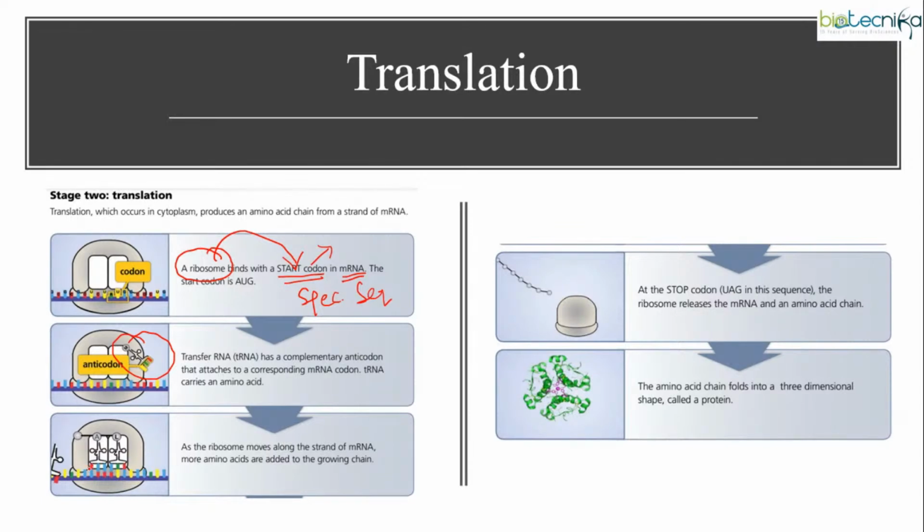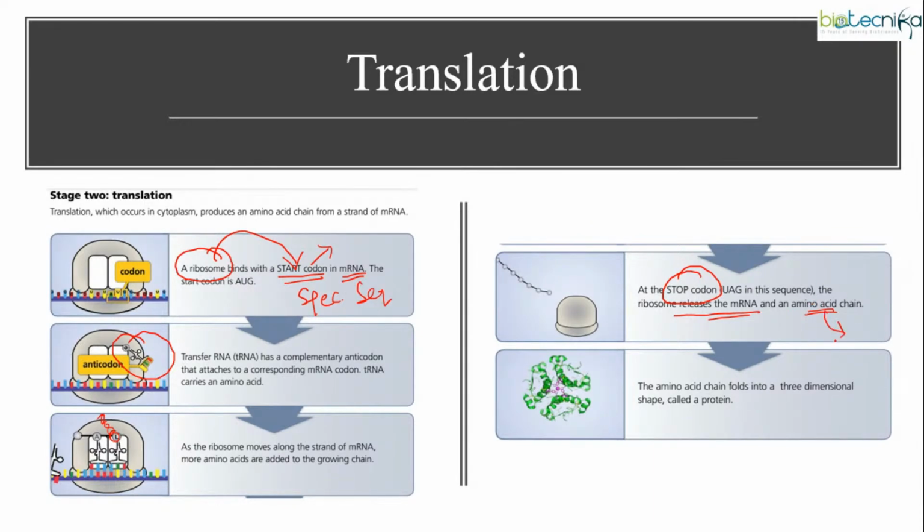Now the ribosome will keep moving and amino acids will keep adding up. Soon when it reaches a termination sequence known as the stop codon, what happens? Your ribosome will release the mRNA as well as the amino acid chain. And what happens to this amino acid chain?